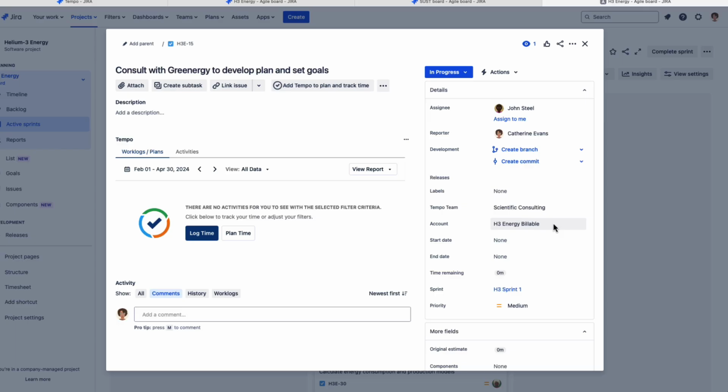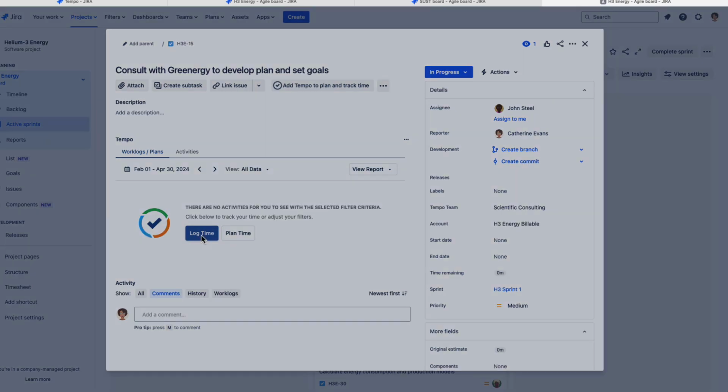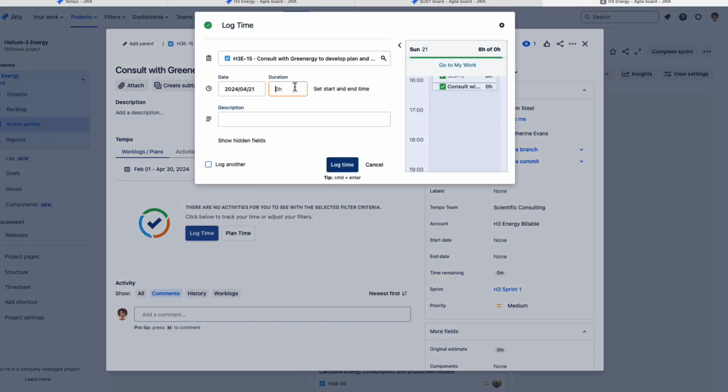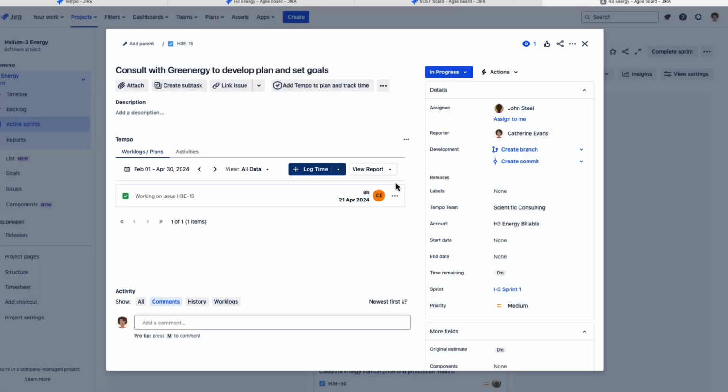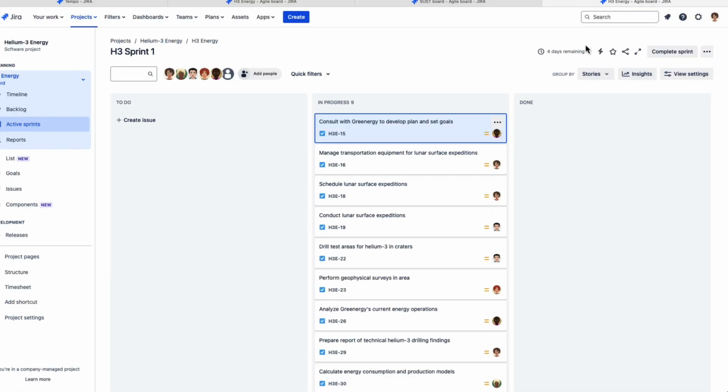Once you have the account set up for the issue, all you need to do is team members can log their time. I've added the Tempo panel here. They just have to click log time and enter their hours, let's say 8 hours, log time, and that's it. The account itself determines how that time is categorized. I'm just going to close that.